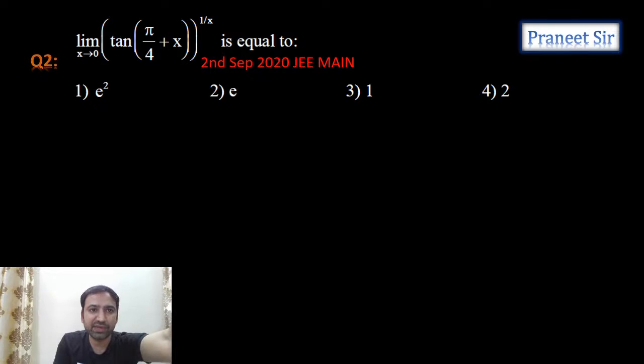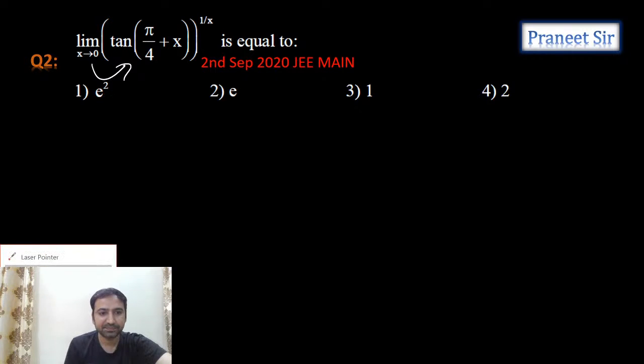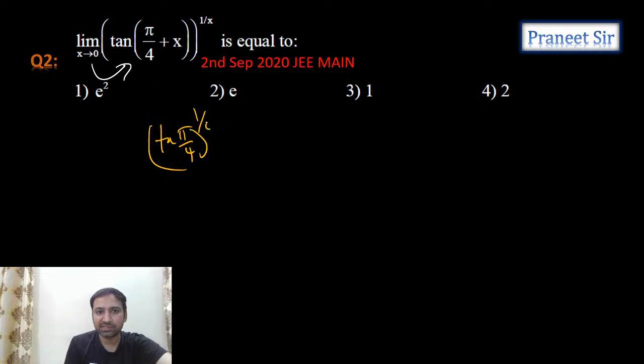This is the next question we have. When we substitute x equals 0, let's see what we get. When we substitute x equals 0 here, tan pi by 4 plus 0, whole power 1 by 0. So are we getting 1 power infinite, guys? 1 by 0 is infinite. So we are getting 1 power infinite.